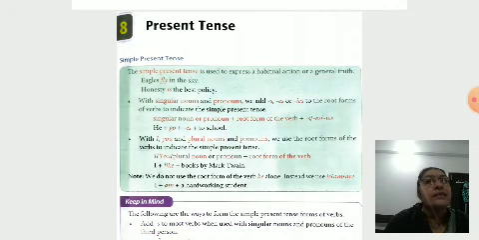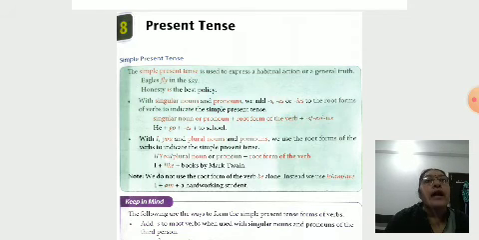Eagles fly in the sky. Honesty is the best policy. With singular nouns and pronouns, we add s, es or ies. For third person singular, we studied third person singular: he, she, it, and a singular name. We use the verb with s, es or ies.